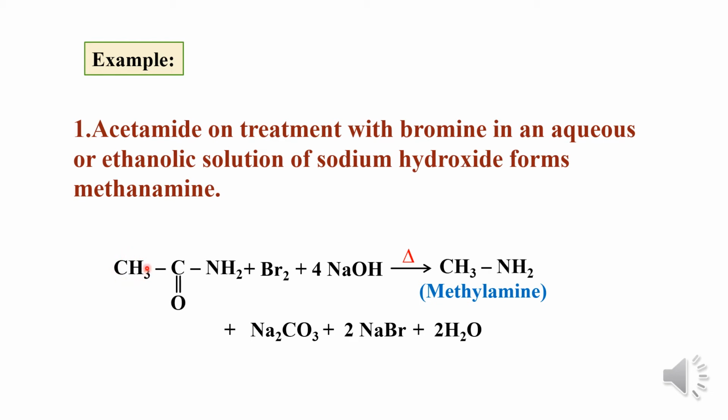This CH3 group is transferred, undergoing rearrangement to the nitrogen atom, and there is formation of primary amine. It means the primary amine formed contains one carbon atom less than its amide.